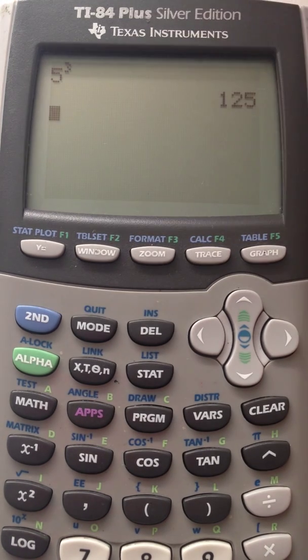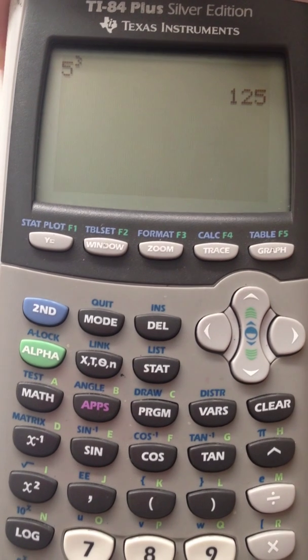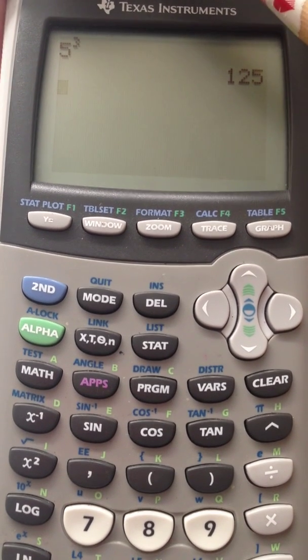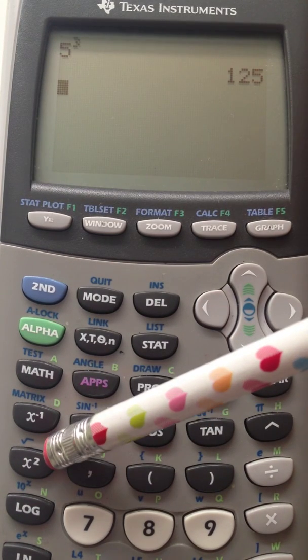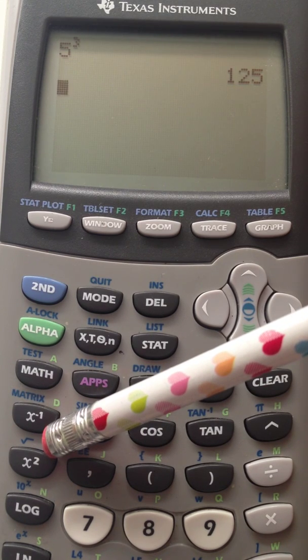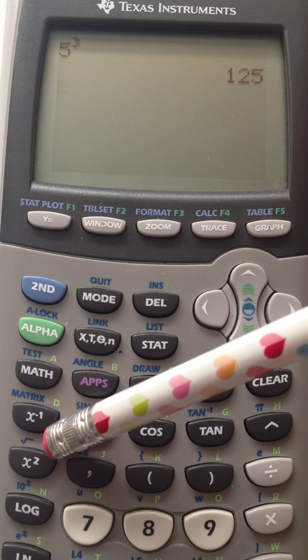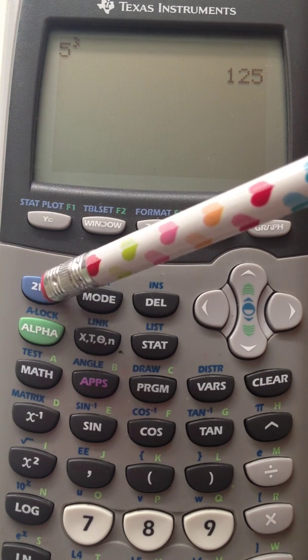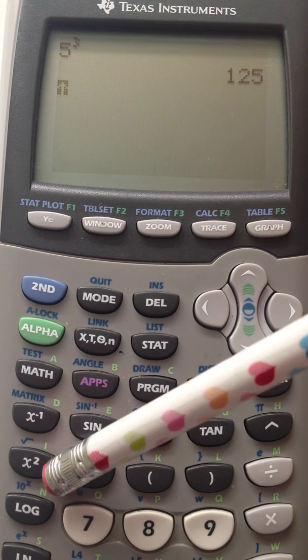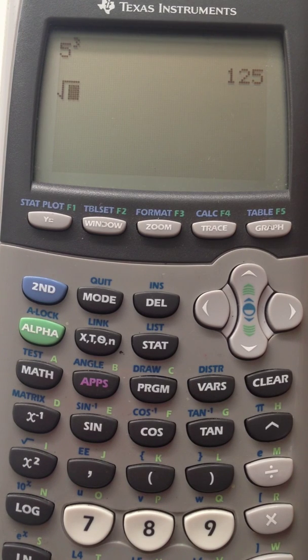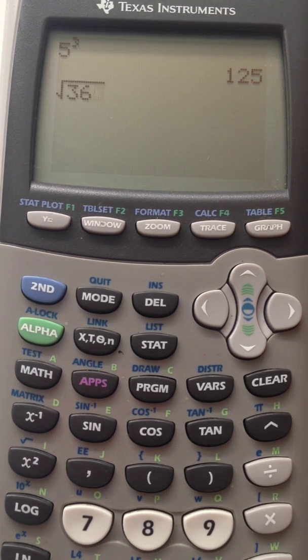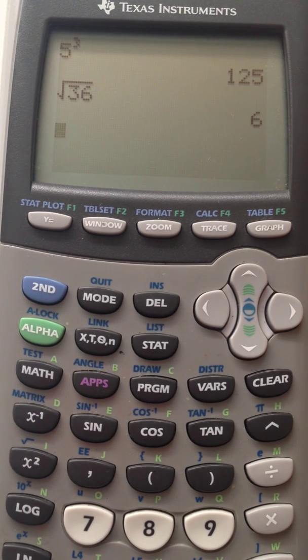All right. So now I want to show you how to do square roots. Let's say I wanted to take the square root of 36. Above the x squared button, there's the little radical sign or the square root sign, and since it's in blue, above the button, again, we have to press second. So we're going to press second, and then that will access our square root. And then you can type in any number, like let's say 36, and you can hit enter, and it'll give you 6.